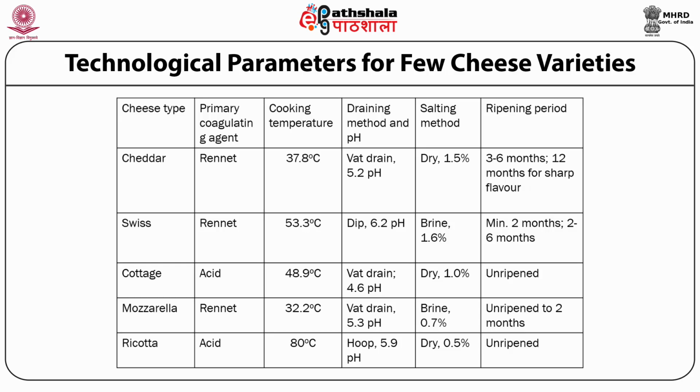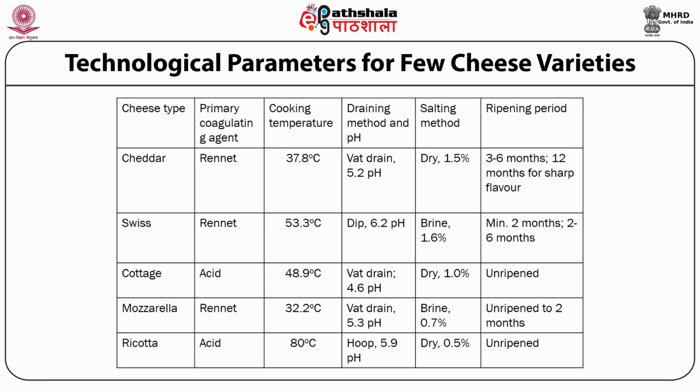The draining method and the pH for these cheese varieties: for cheddar, the pH is 5.2, whereas for Swiss it is a more sweet acid, for example a pH of 6.2, much higher than what we saw for cheddar. For cottage, it is nearing the isoelectric point, that is 4.6 pH. For mozzarella, the desired pH is 5.3, especially when using the starter culture method. And for ricotta, the pH hovers around 5.9.